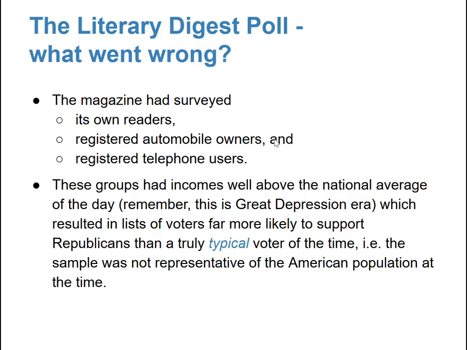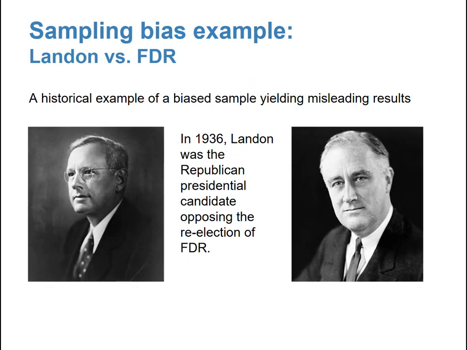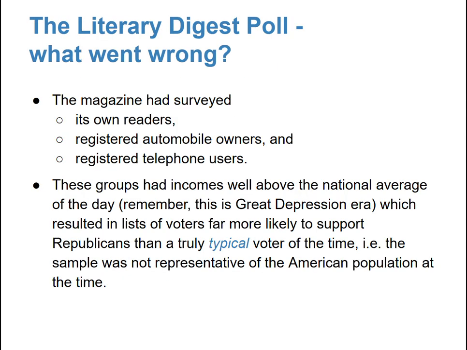I want to go back for a moment now and think about the timing of this. When did this happen? This was in 1936. And if you're not a big historical buff, this is right in the middle of the Great Depression. So I want to think about people who have enough money to subscribe to the magazine, people who own cars, which are a relatively new thing, and own phones, which are a relatively new thing. These people tend to have more money. These are well above the national average of the day.